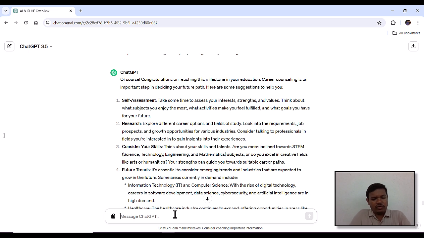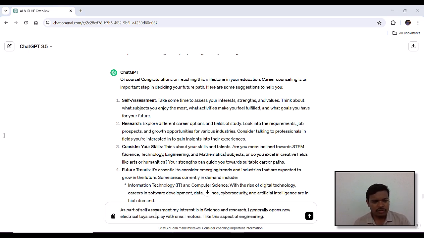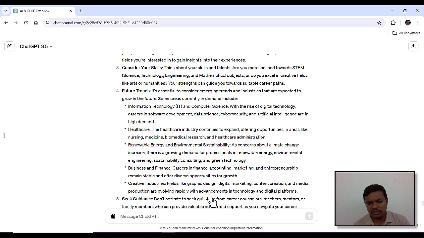Now what we are going to ask ChatGPT, as a part of self-assessment: my interest is in science and research. I generally open new electrical toys and play with small motors. I like this aspect of engineering. I'm just writing this kind of question so that you may think about how you can ask ChatGPT. This is not personal, this is just the way of asking. So let us ask this and then wait for the answer.